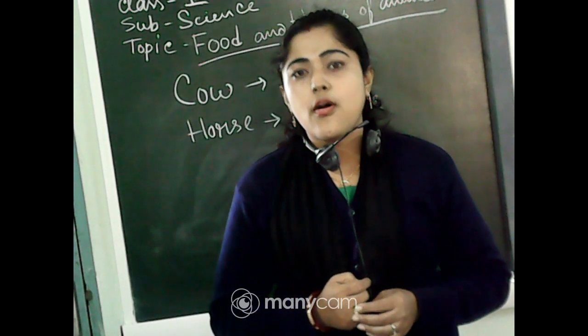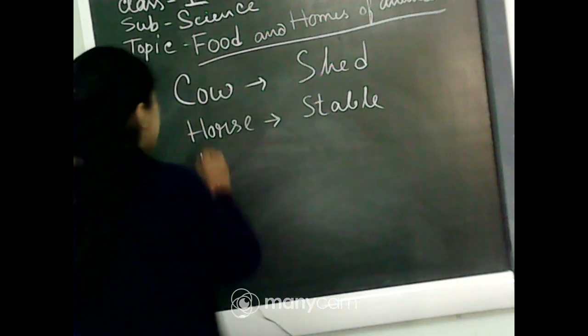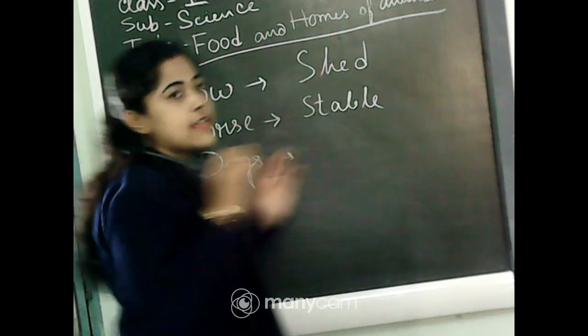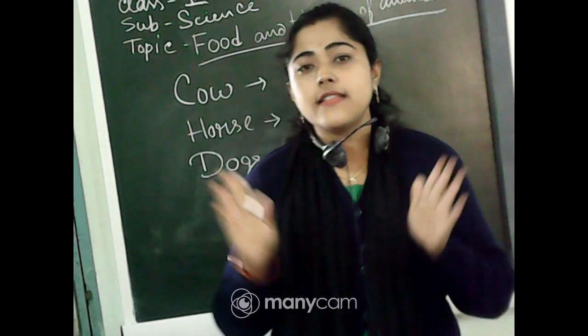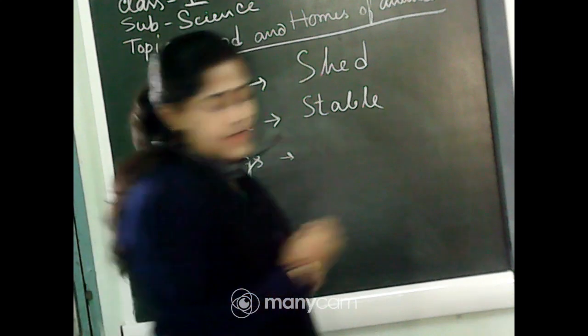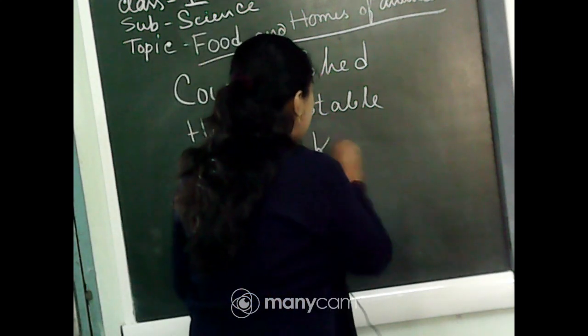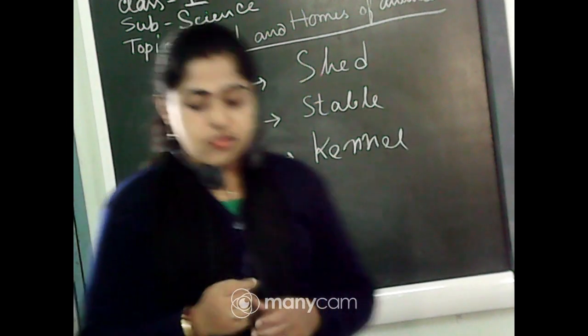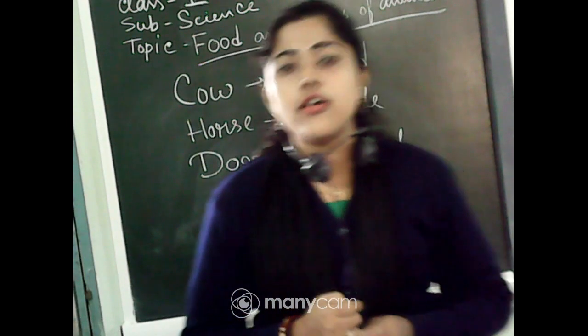Dogs live in that short room, like a short hut-type room. This home we call a kennel. So we make a kennel for dogs.